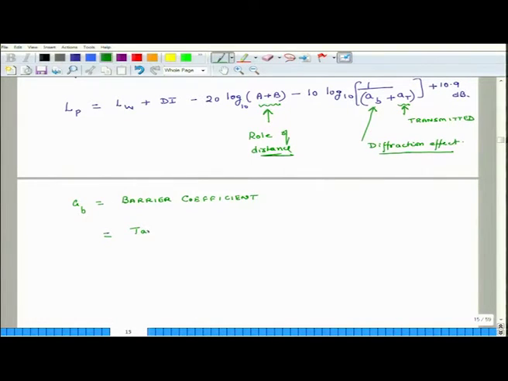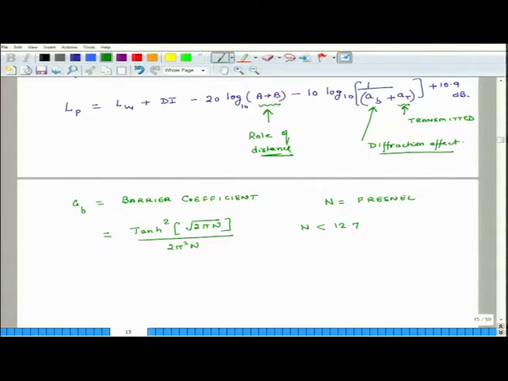It is tan hyperbolic of the square root of 2 pi n, the entire thing, divided by the square root of 2 pi n, when n is less than 12.7, and n is called Fresnel's number.